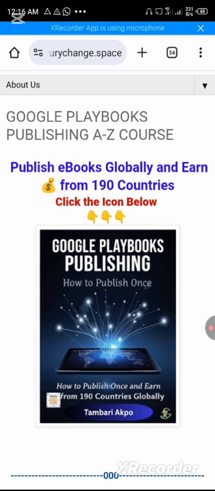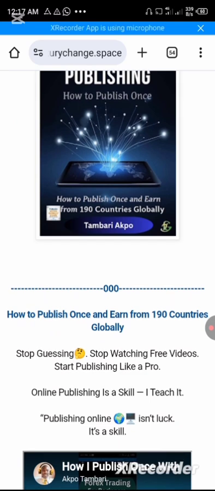Today, we're going to look at the summary of this Google Play Books Publishing A to Z course, all that you need to know before you start. I'll try to summarize it here. First and foremost, we are talking about publishing ebooks globally and earning from 190 countries of the world. And this is how it looks. It teaches you how to publish once and earn from 190 countries globally.